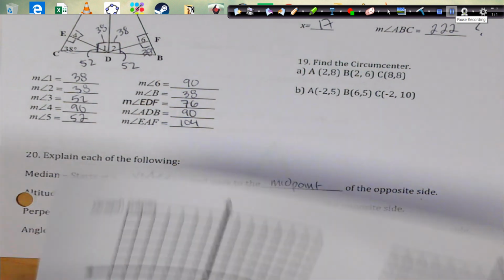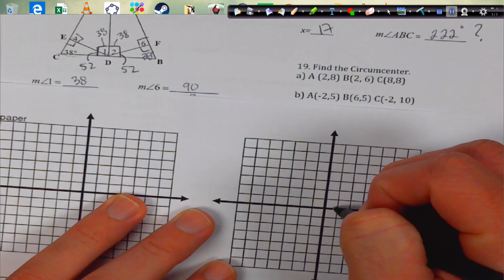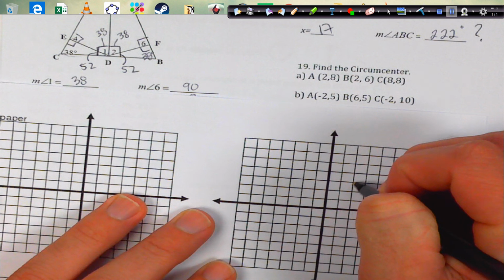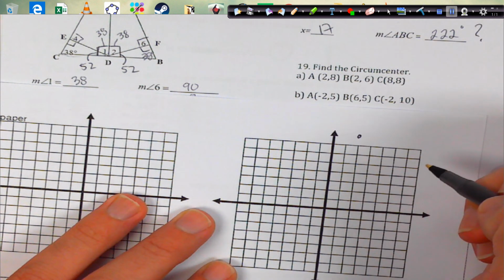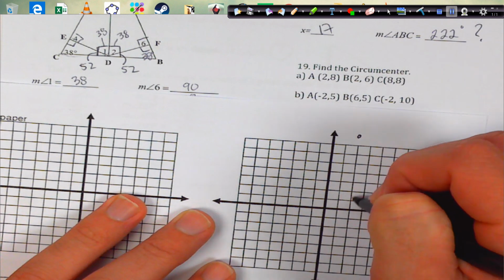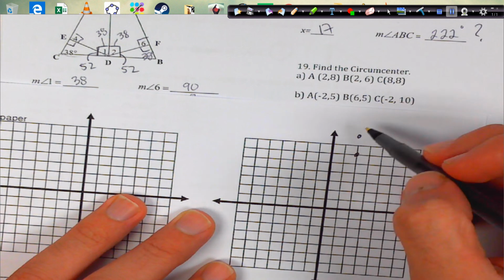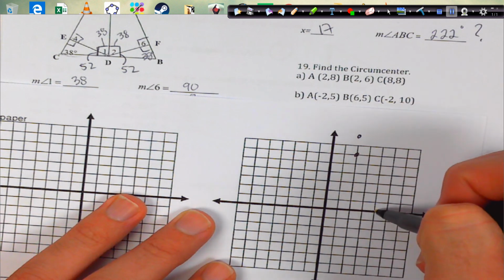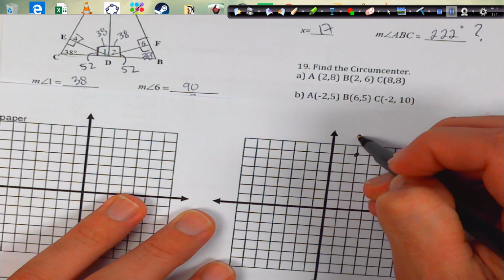Okay, I got some graph paper here, so we're going to graph these points. The first one is 2, 8, 2. Oh, slightly off the graph, that's okay. I don't know why I chose this graph, but we'll be fine. Then we have 2, 1, 2, 3, 4, 5, 6. And then we have 8, 8, 1, 2, 3, 4, 5, 6, 7, 8, and 8 right there.